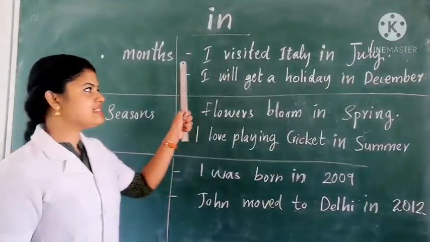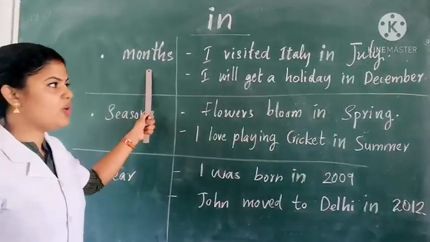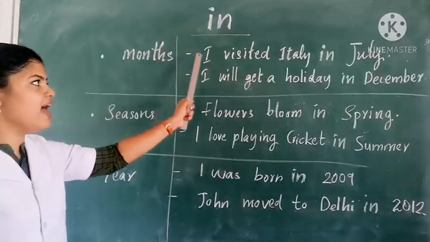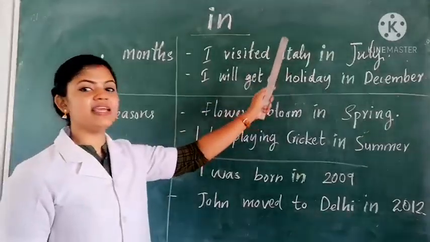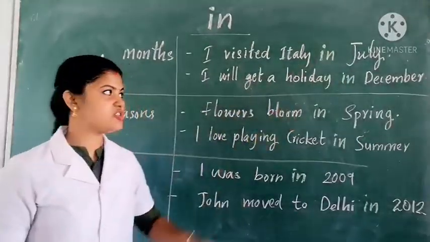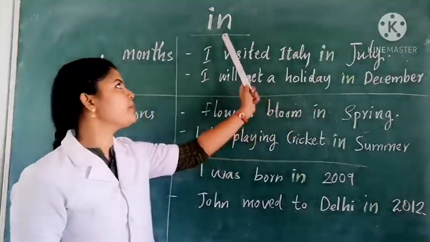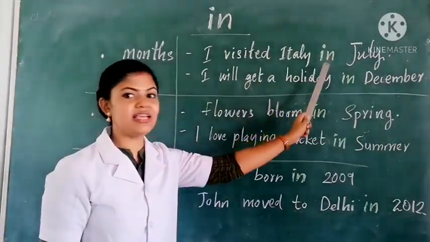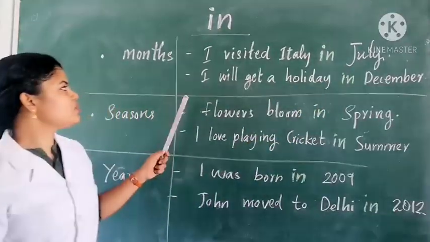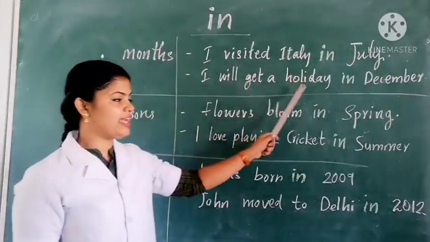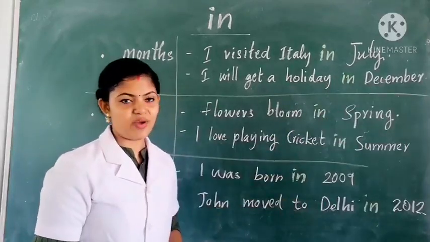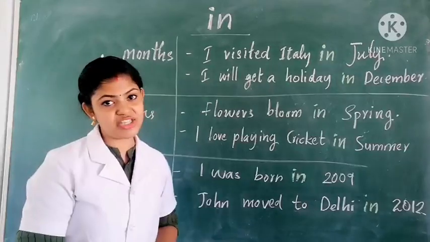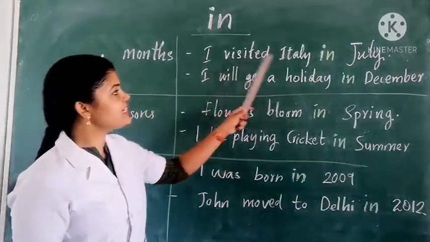So see the first one, months. We can use the preposition in with the month. For example, I visited Italy in July. So July is a month. So we use the preposition in just before the month July. In July. Okay. Next one, I will get a holiday in December. So in both these sentences we can see when the action has happened. I visited Italy.